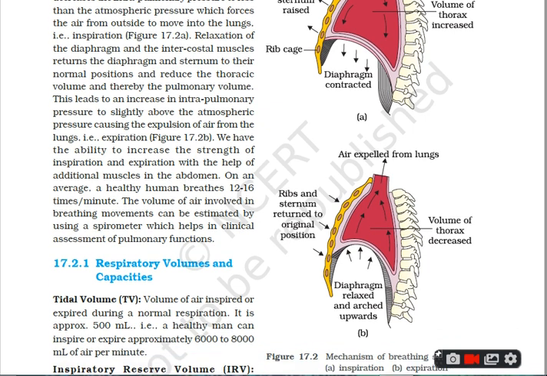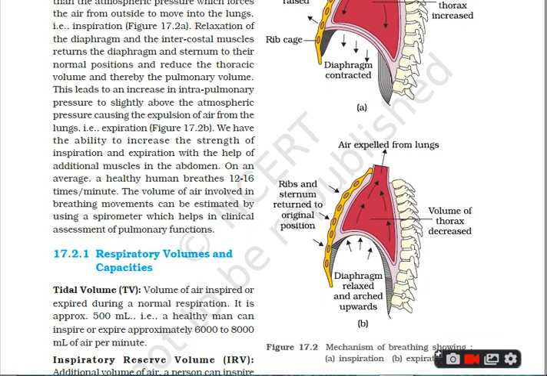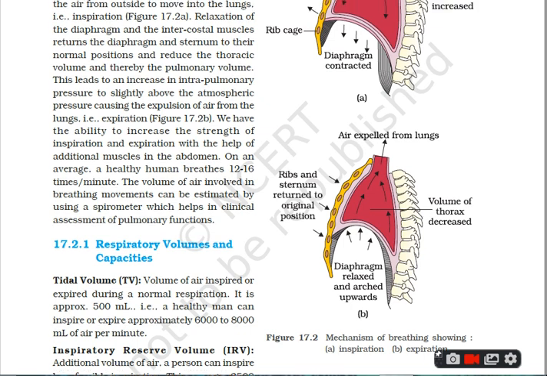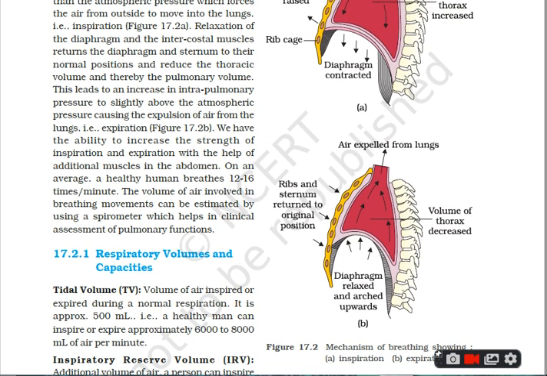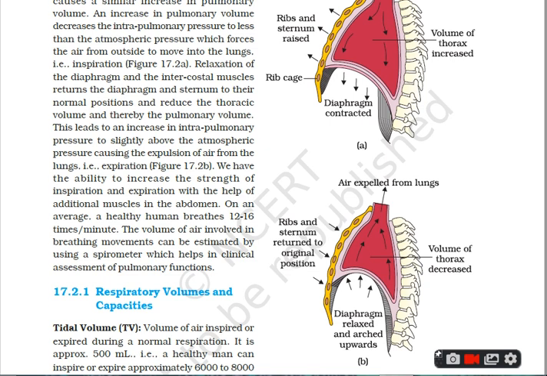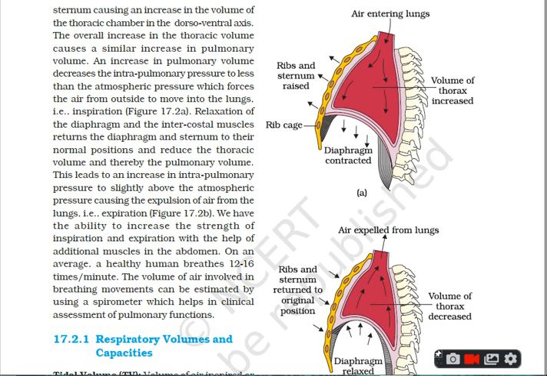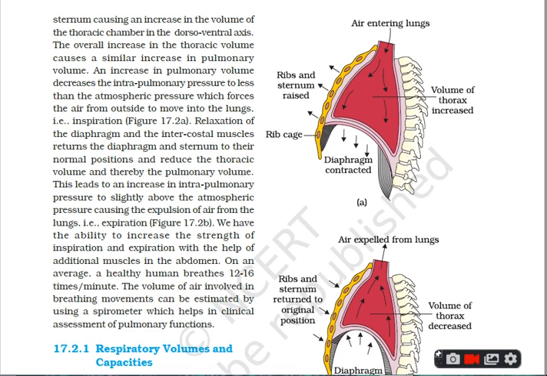These two diagrams given in Figure 17.2 are explaining the mechanism of breathing, showing inspiration as well as expiration. You can very well see that when the diaphragm contracts it becomes flat, and there is an increase in the volume of the chest cavity or the thoracic cavity, and therefore the air rushes in, and the ribs and the sternum are uplifted or raised.